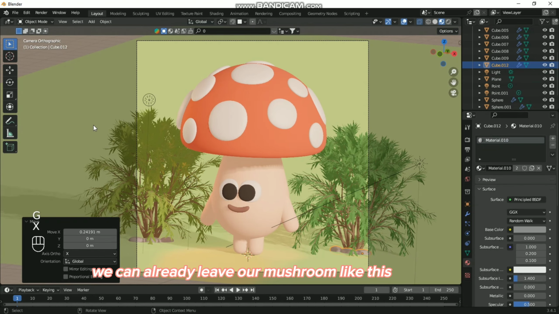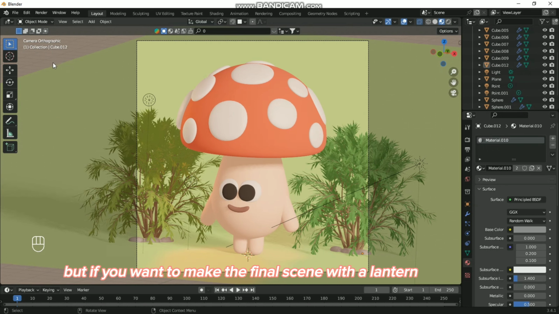We can already leave our mushroom like this, but if you want to make the final scene with a lantern,